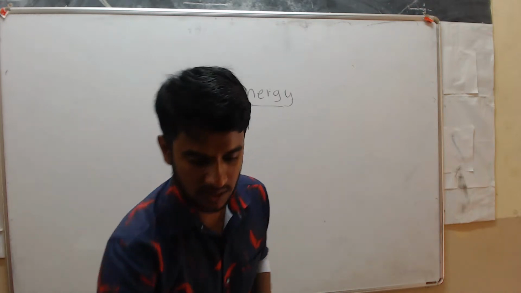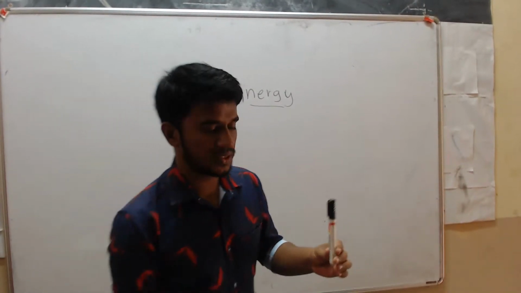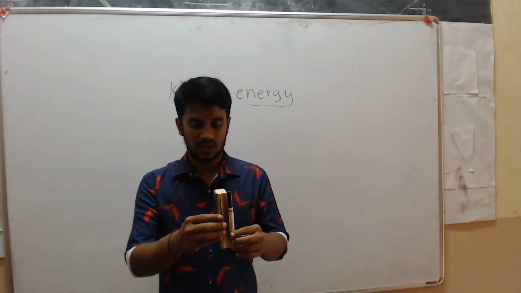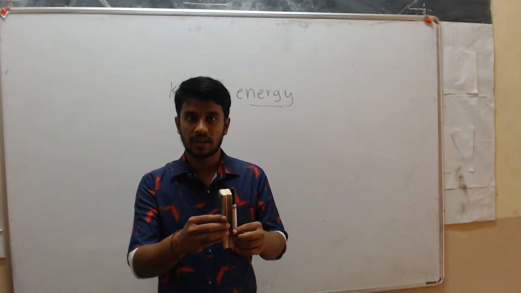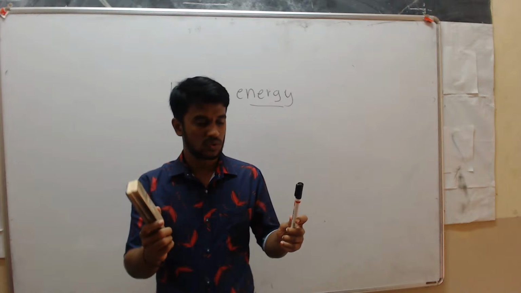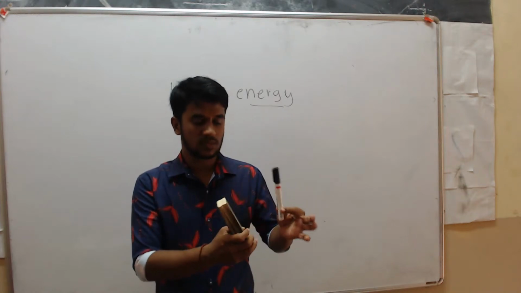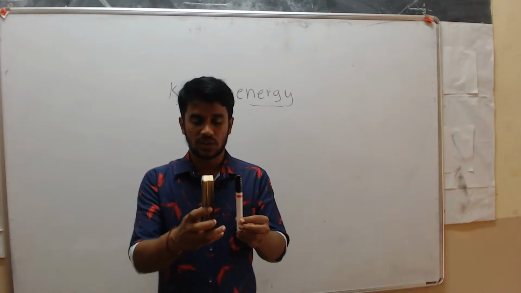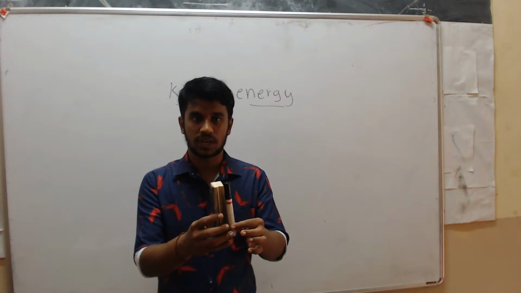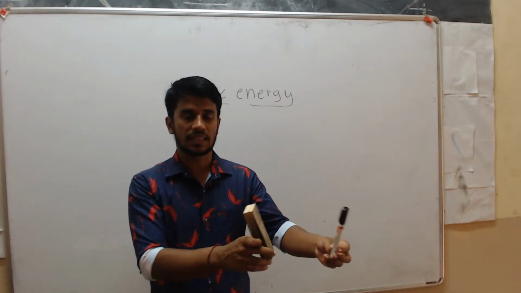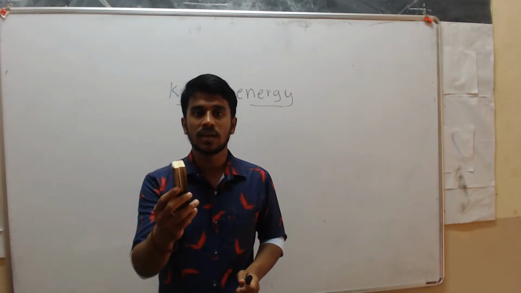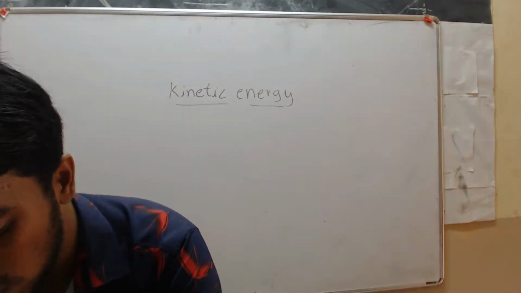See now, just imagine. Say this is a marker and this is a duster, so I will just keep it here. Do you think any work is done here? Is any work going to be done here? No, right? When you throw this duster, then only this marker displaces its position. If you keep it like this simply, this marker won't displace its position, right? But if you throw it like this, at that time this marker displaces its position. Why? Because while moving, this duster has a capacity to do work.